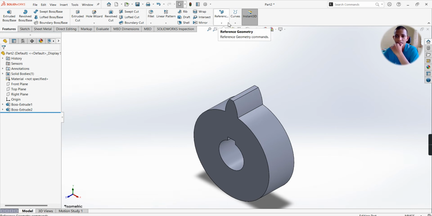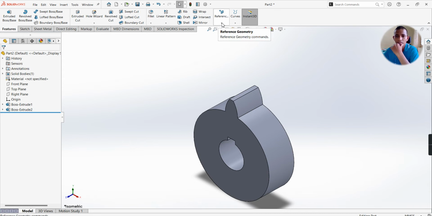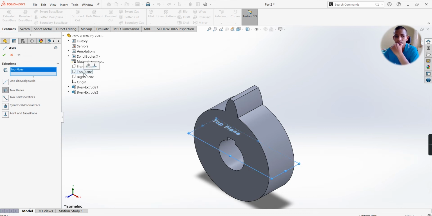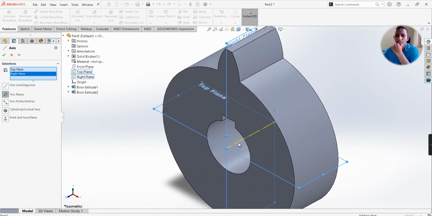First we have to create an axis line before going for the circular pattern. Select reference geometry, select axis. Here select two planes. Go to the feature manager design tree, select top plane, select right plane. Here the axis line has been created in between the top and right plane.